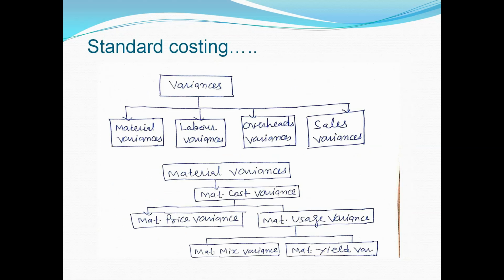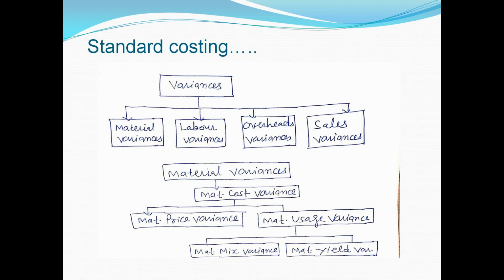Next, now the types of variances studied or used in the standard costing system overall. There are four types of variances in standard costing. First, material variances, labor variances, overhead variances, and the last is sales variance. In material variances, standard material cost is compared with the actual material cost.